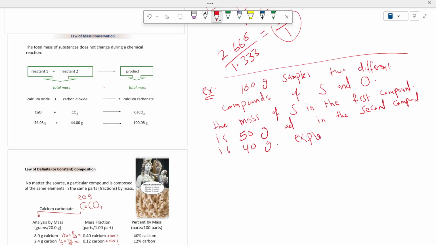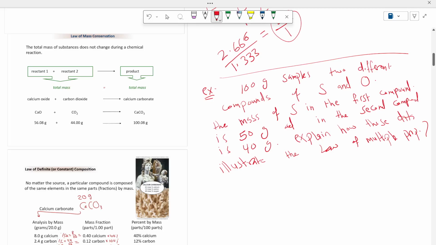Explain how these data illustrate the law of multiple proportion.